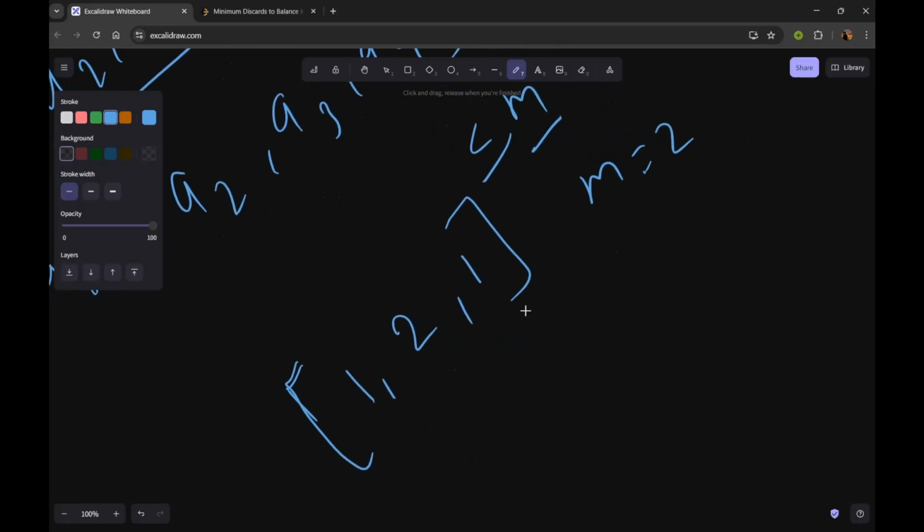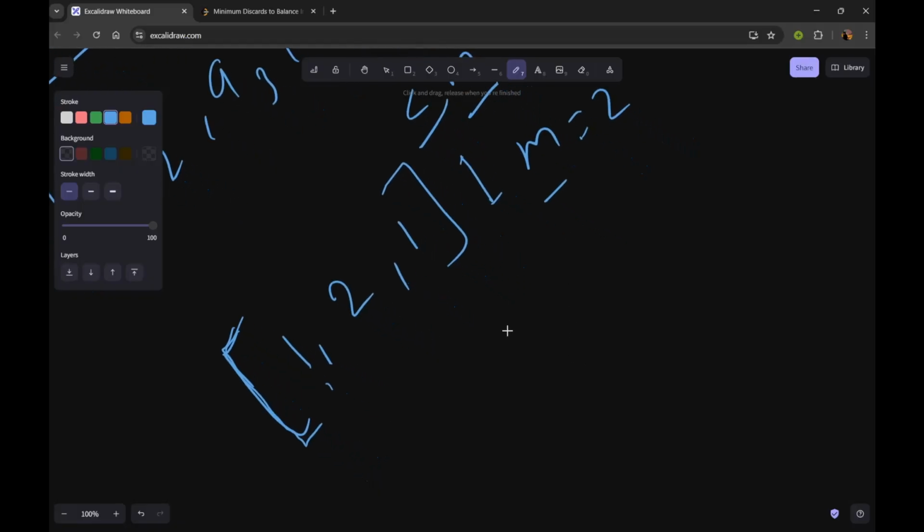In this window every item type occurs at most m times, because 1 is occurring 2 times and m is 2, and 2 is occurring 1 time and m is 2, so every item type is occurring less than or equal to m times. And suppose on day 5 our next item type is also 1.